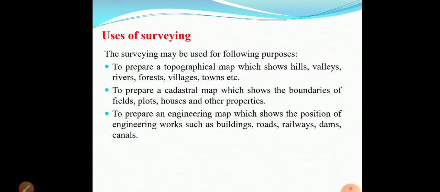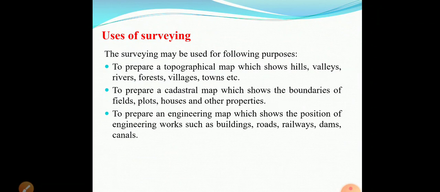Next, the survey may be used for the following purposes. First is to prepare a topographical map. Next is to prepare a cadastral map, and to prepare an engineering map. So first, what is a topographical map? The survey done with the help of topo sheets is known as a topographical map. This topographical map shows the details of hills, valleys, rivers, forests, villages, and towns on the earth's surface.